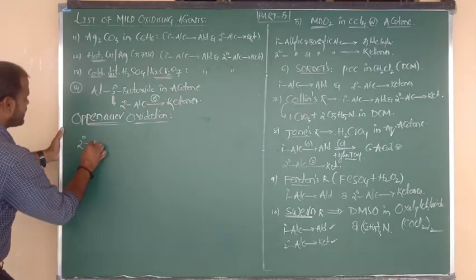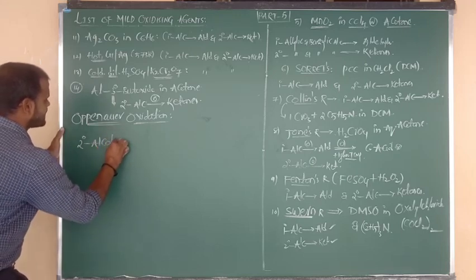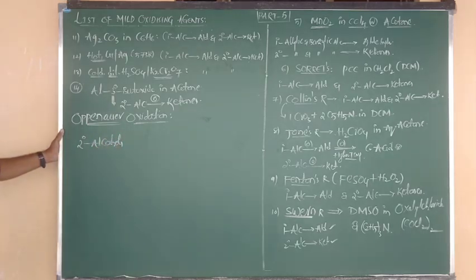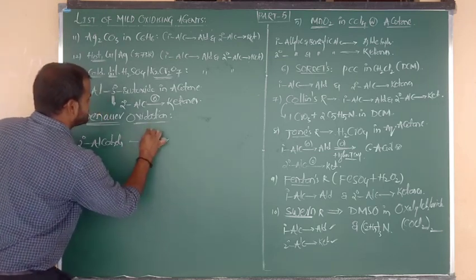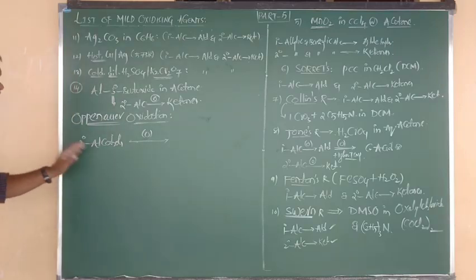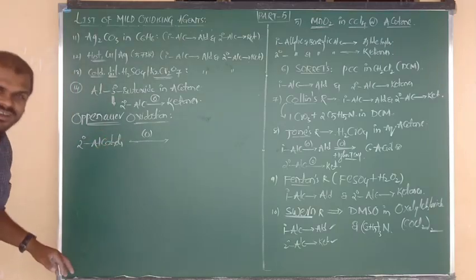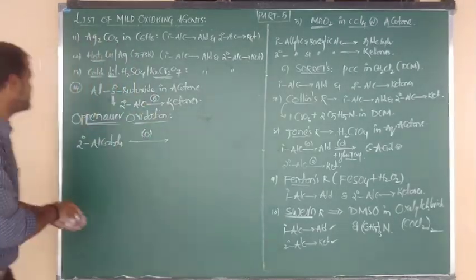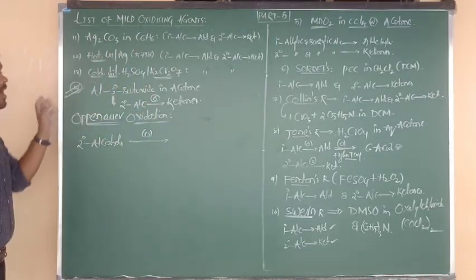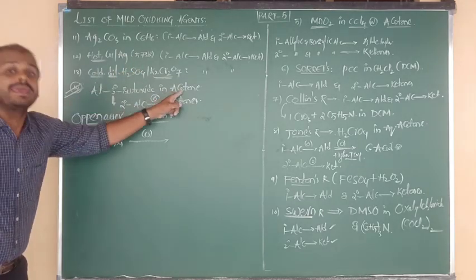In this reaction, it is very suitable only for secondary alcohols. Yes, I have taken secondary alcohol. Secondary alcohols undergo oxidation, but the oxidation takes place using a very suitable oxidizing agent, that is nothing but the 14th one: aluminum tertiary butoxide in acetone.